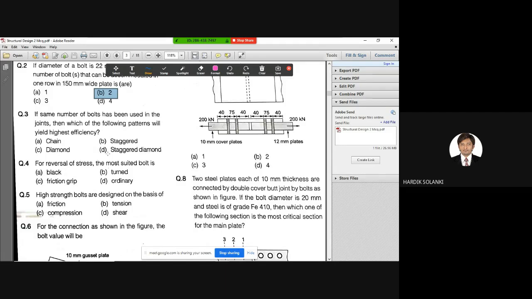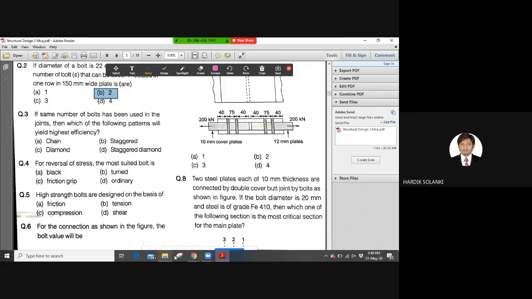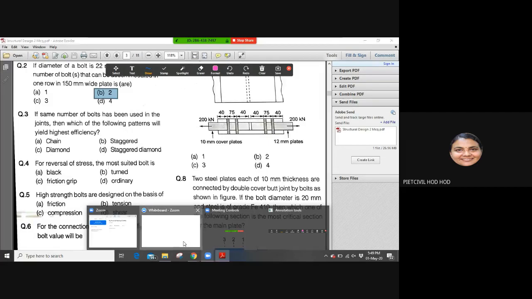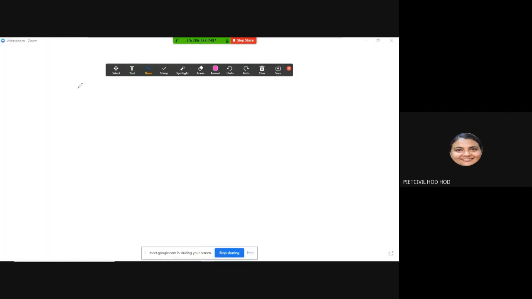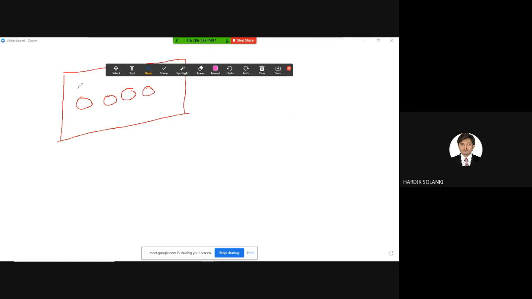For this, you first need to visualize all the patterns. Which one will give the highest efficiency? Any answers? First, let us see what these patterns are. Chain is where all bolts are in one line only.